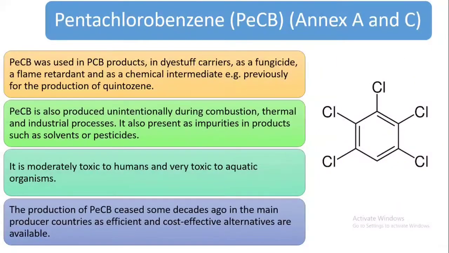And pentachlorobenzene. This also belongs to both Annex A and Annex C. Pentachlorobenzene was used in PCB products, in dyestuff carriers, as a fungicide, a flame retardant, and as a chemical intermediate. And pentachlorobenzene is also produced unintentionally during combustion, thermal, and industrial processes. It is also present as an impurity in products such as solvents or pesticides. It is moderately toxic to humans and very toxic to aquatic organisms. The production of pentachlorobenzene ceased some decades ago in the main producer countries as efficient and cost-effective alternatives are available.